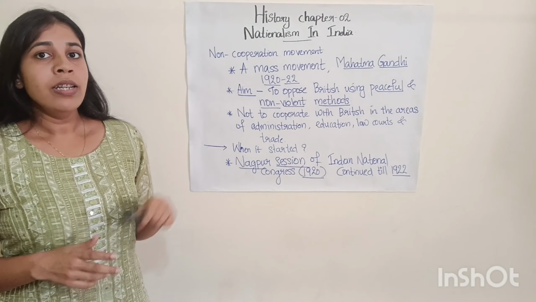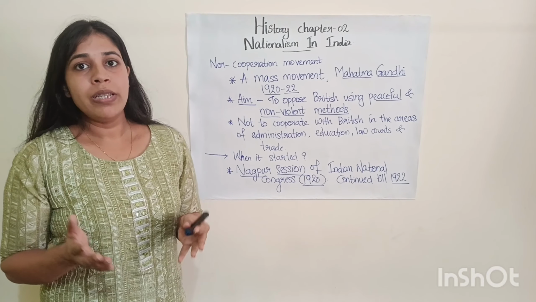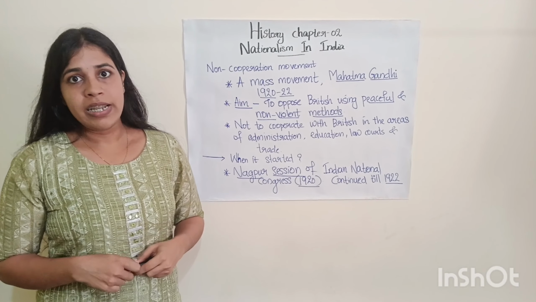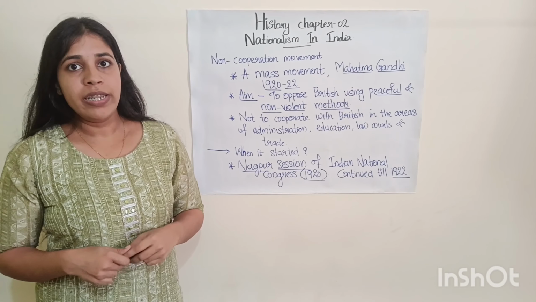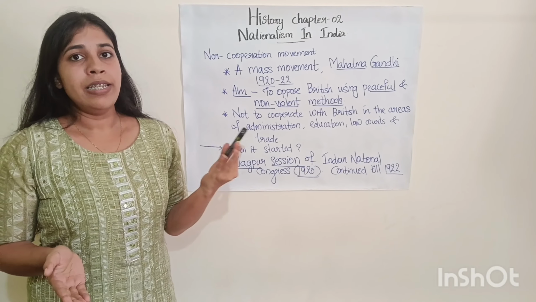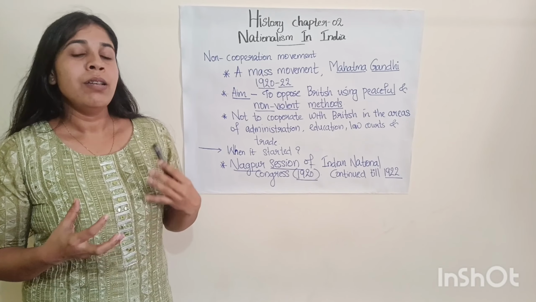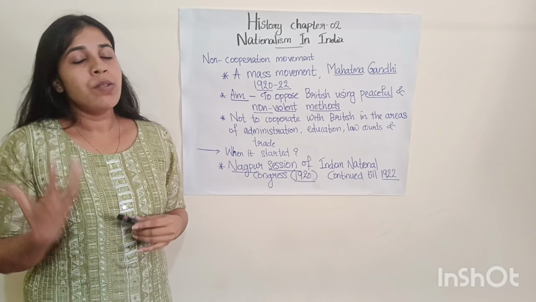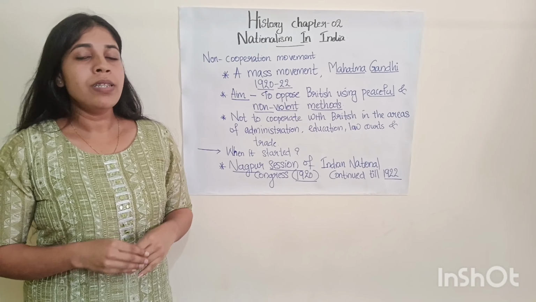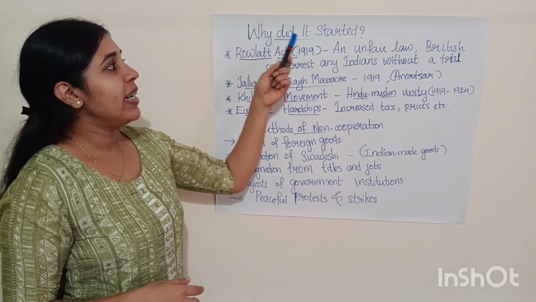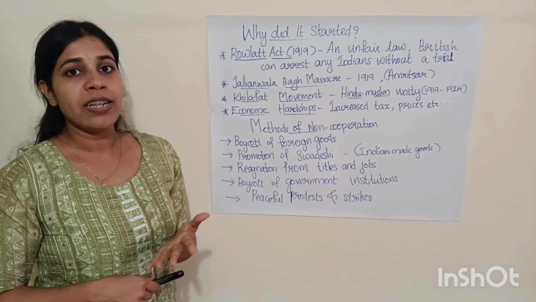So remember, the non-cooperation movement is a mass movement led by Mahatma Gandhi, launched with the Nagpur session of the Indian National Congress in 1920, and it continued till 1922. Using non-violent methods, Mahatma Gandhi tried to gain independence from the British and establish Swaraj or self-rule.